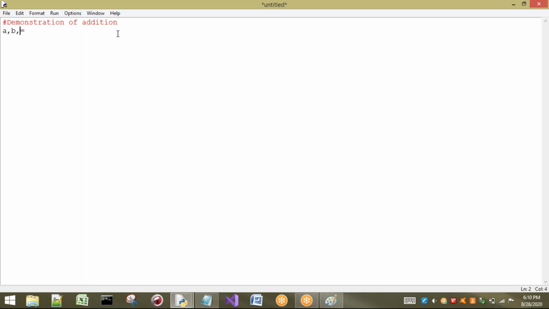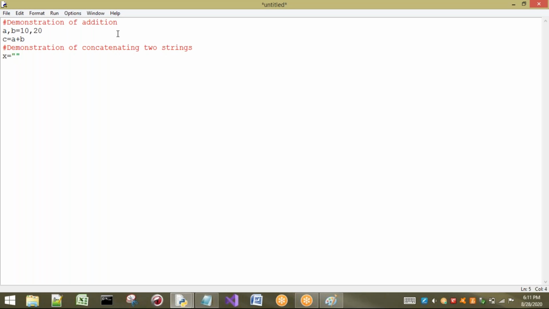a comma b comma c, 10 comma 20. Okay, here I want to take only two things, right? c equal to a plus b I am going to take. Completed. Now what I want to demonstrate here: I have demonstrated addition, and I want to demonstrate the concatenation symbol. Concatenating two strings. That means combining two strings. So by writing these comments, you can understand what is going to happen there.